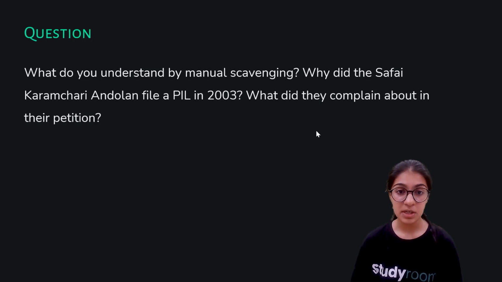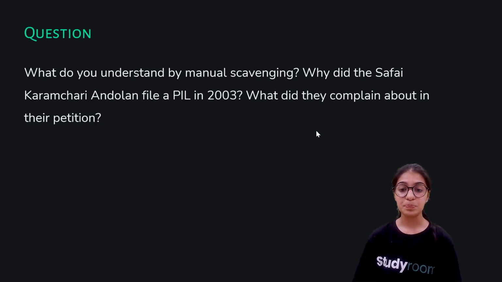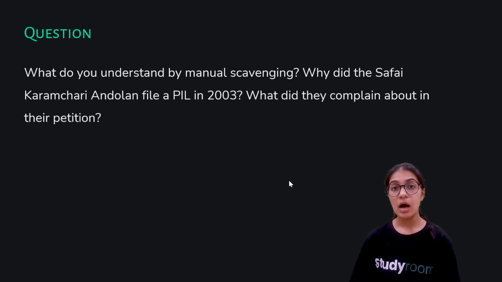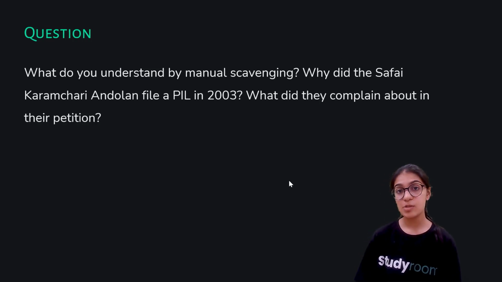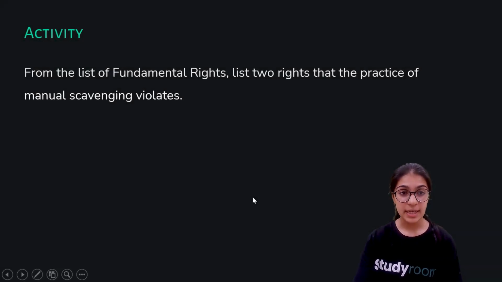What did they complain about in the petition? They complained that there are some people who are forcing people who belong to minority communities, that is Dalits, to be manual scavengers, to clean human and animal excreta using brooms and all that. So this was what was written in the complaint, that even though the laws were enforced in the country, manual scavenging still exists, and they filed this petition so that the Supreme Court would consider their problem and find a solution for the same. Moving on to the next question.